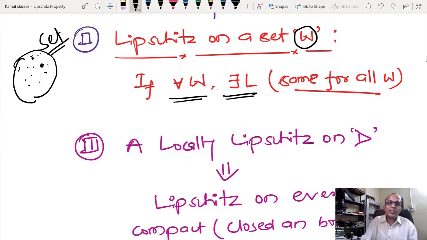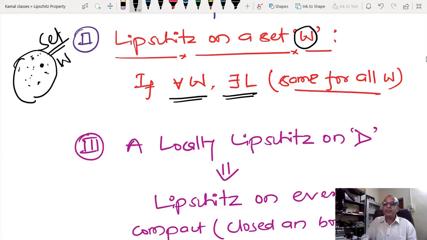If you consider the maximum among all, then it is possible to show that L is valid for every neighborhood. In that way I can guarantee that for all points inside this set W there exists an L.